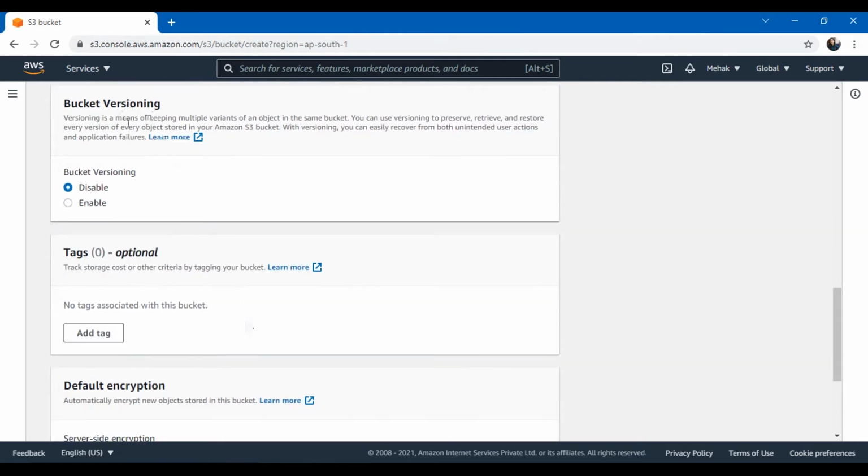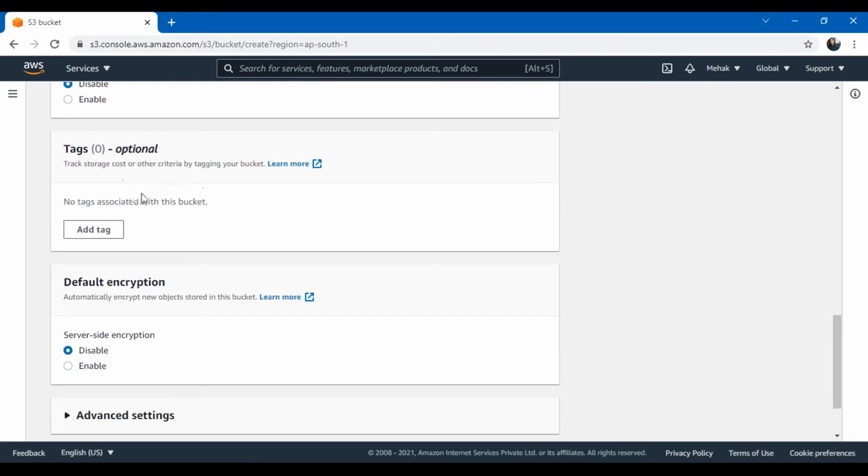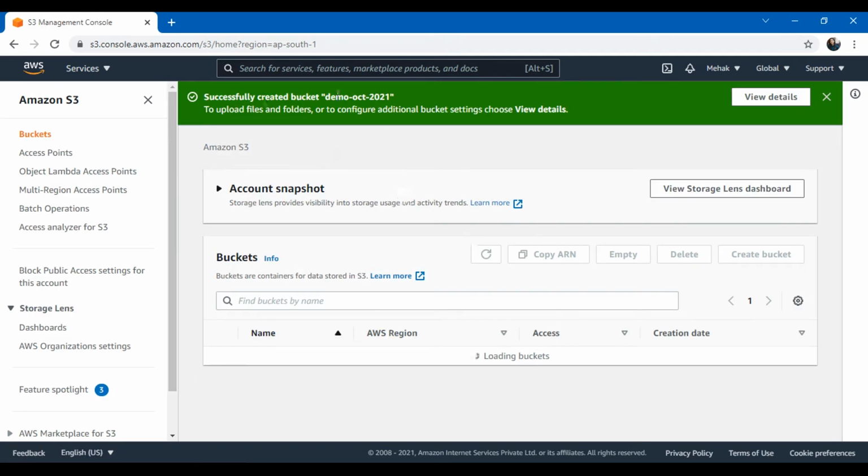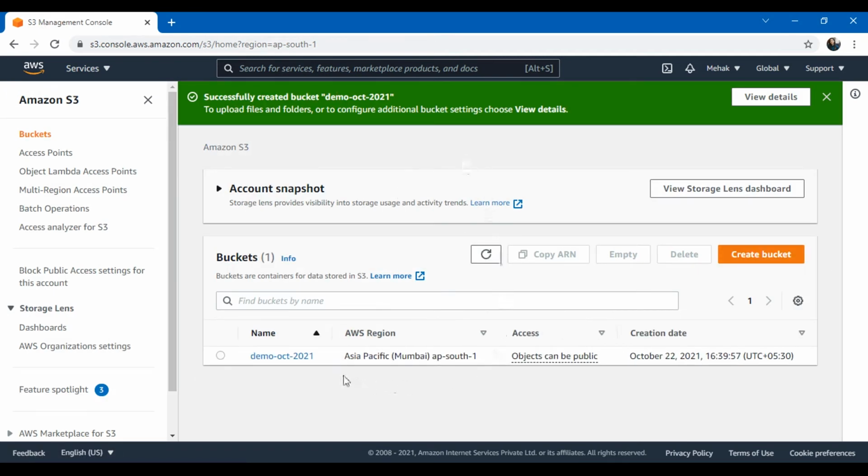Here you select the bucket versioning settings. About this I'll be telling you later in the session. Tags you can add with your bucket in order to keep filtering and management good. Encryption you can enable if you want. Then click on create bucket. Let's hope the bucket name is available. Yes, it is available and the bucket is now created.